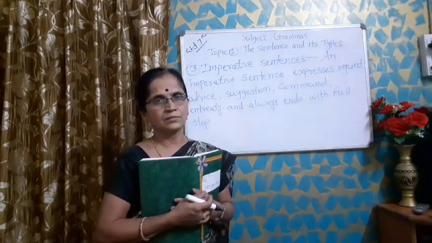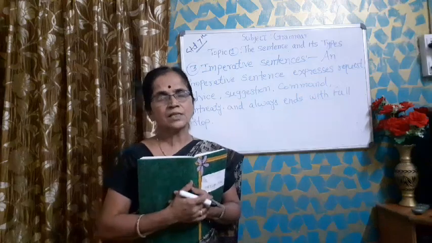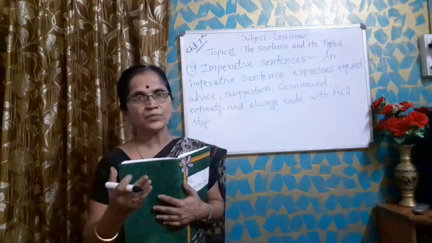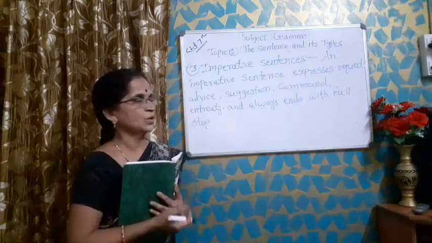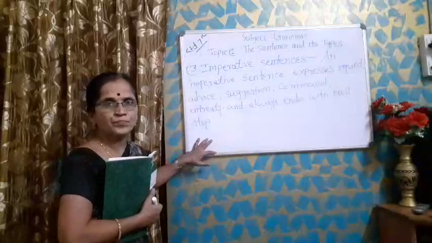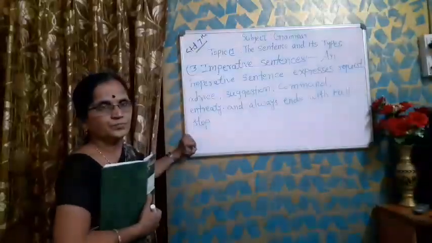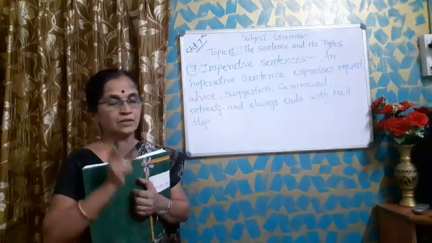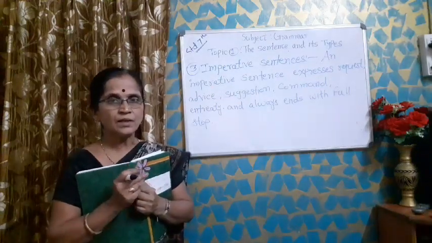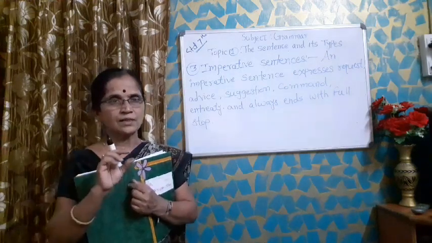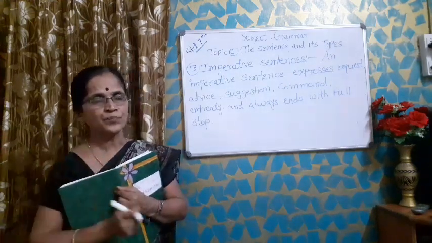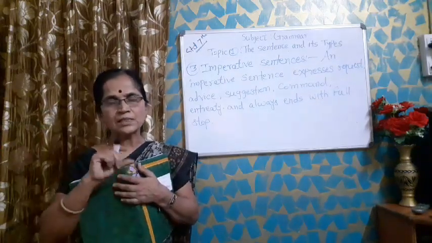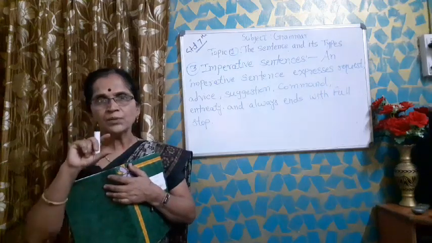What feeling is expressed through this sentence? That I am going to request him for giving me a book. This sentence is used for request. Now, shut the door. This is the order. In the first sentence, please give me book, give, the main verb, was used. The second sentence, shut the door, also begins with the verb shut.